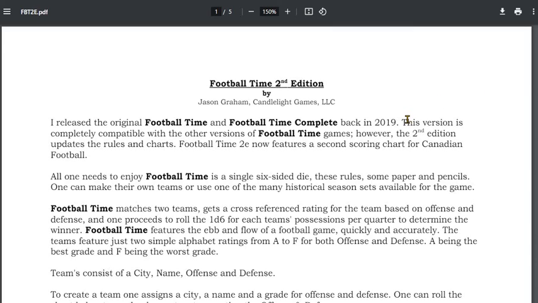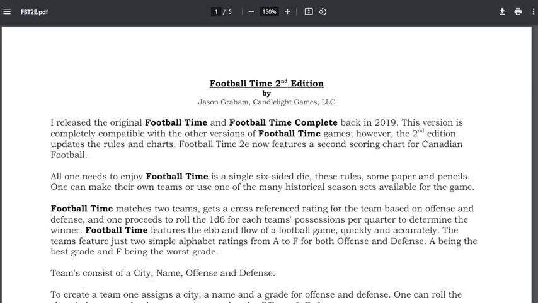I've simplified the team grades. That's personal. You don't have to. You can continue to use the quarter grades and all that stuff for your teams. But when I do historical teams, there's not always the data available to accurately do scores by quarter, so I'm just going to do offense and defense.